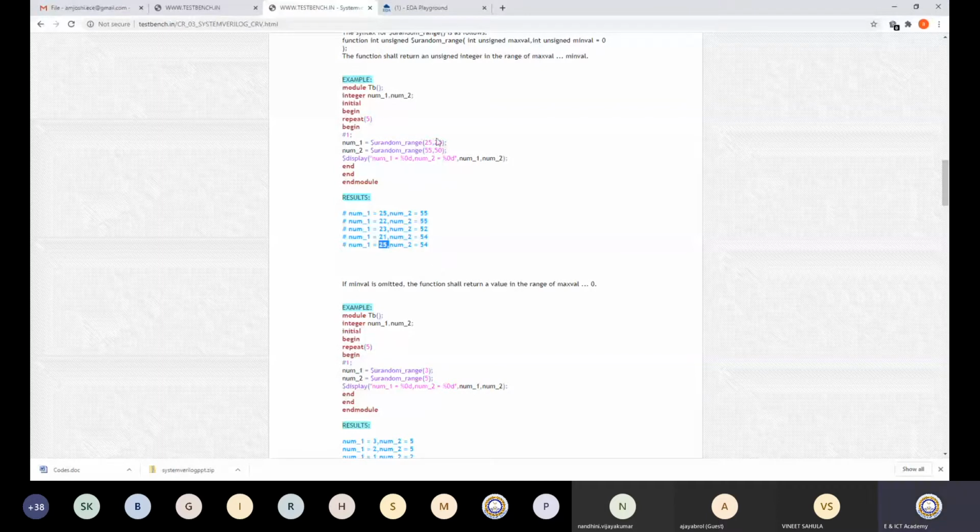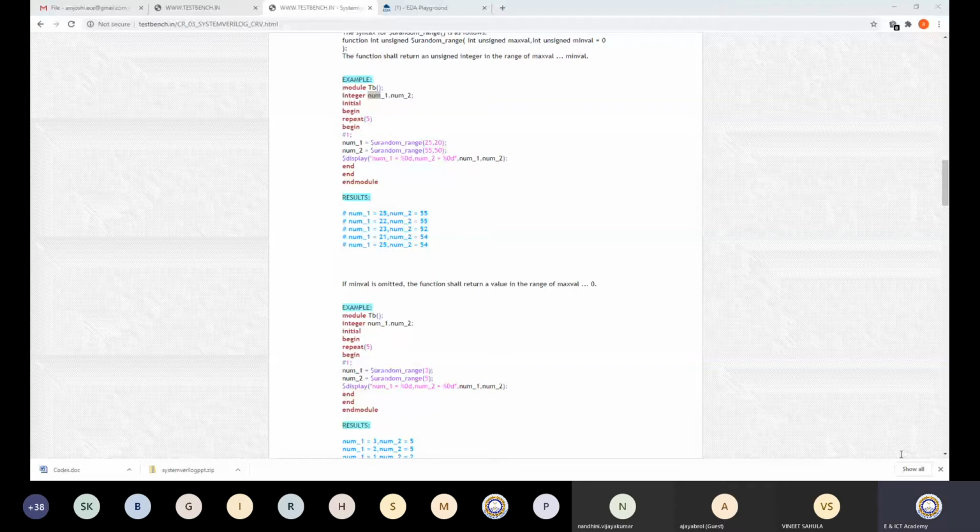If you want to avoid it, then what you can do is define these variables, number 1, number 2, as either rand or randc. That also I will explain in one of the examples. But just to give you the answer, with this $urandom. I hope I have given you the answer.